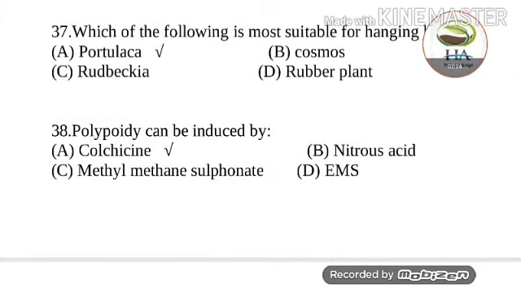Next question is, the polyploidy can be induced by. Options are colchicine, nitrous acid, methyl methane sulfonate, and EMS. So polyploidy can be induced by colchicine. Polyploidy is a condition in which the cells of an organism have more than two paired sets of chromosomes. Colchicine is a toxic chemical that is often used to induce polyploidy in plants. Basically, colchicine prevents microtubule formation during cell division. Thus the chromosomes do not pull apart like they normally do.